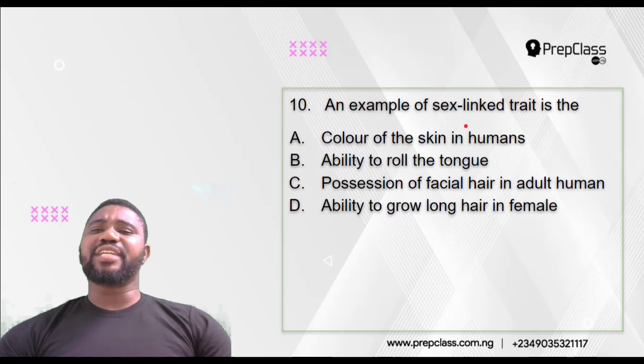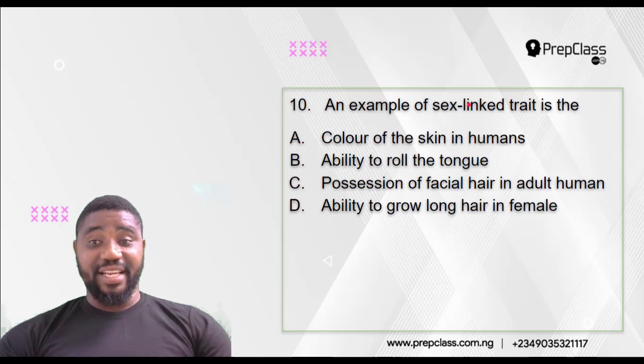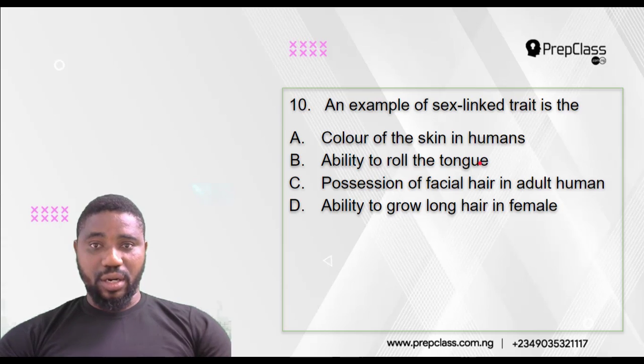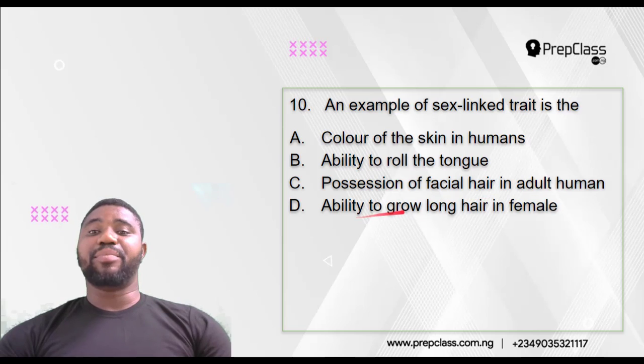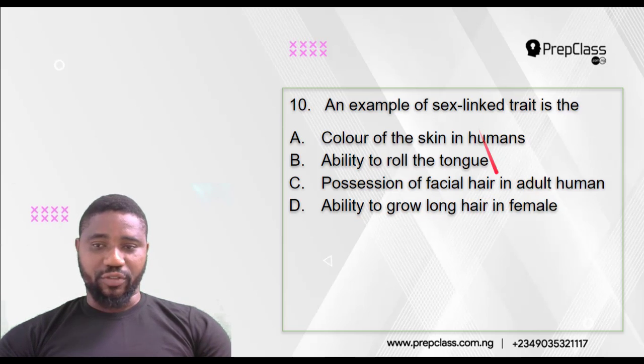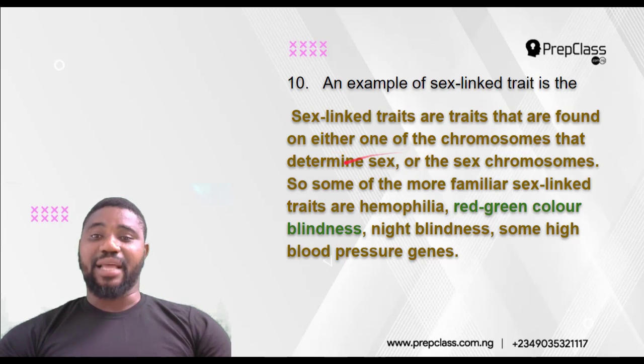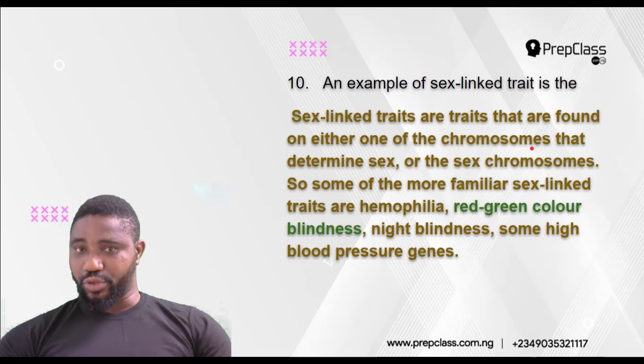An example of sex-linked traits is the color of the skin in humans? The ability to roll the tongue? Possession of facial hair in adult human? The ability to grow long hair in female? Which of them is an example of a sex-linked trait? Sex-linked traits are traits that are found on either one of the chromosomes that determine sex, or the sex chromosomes.